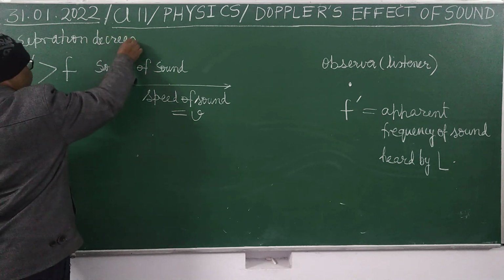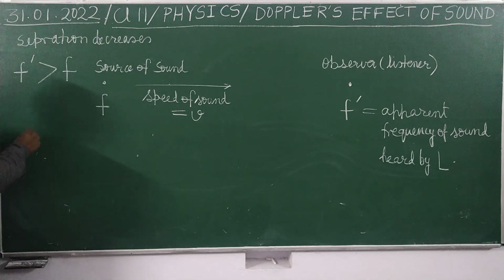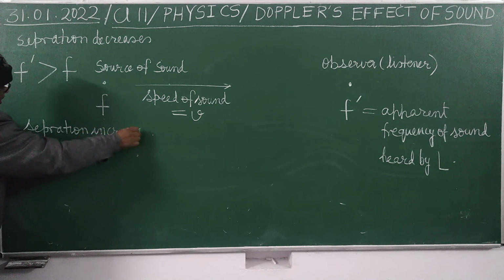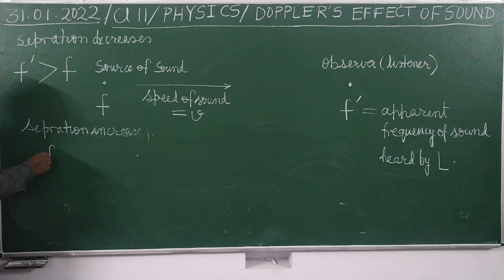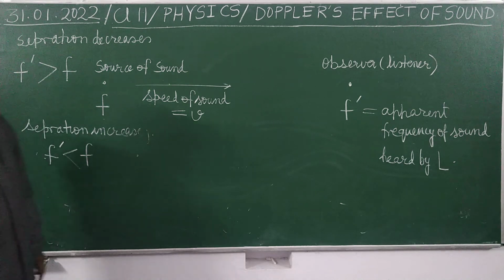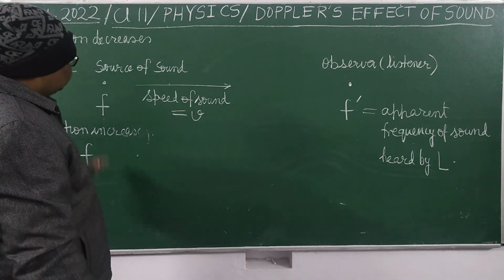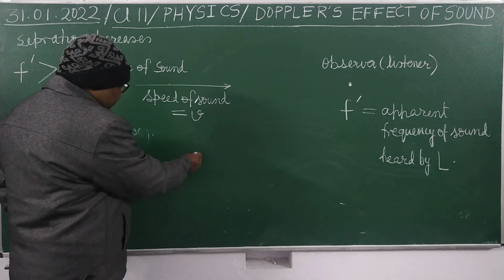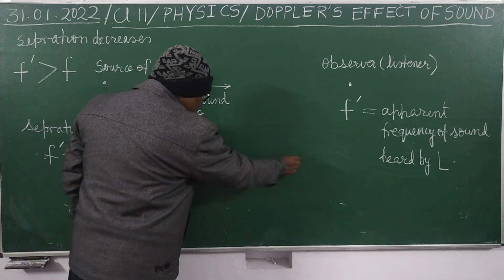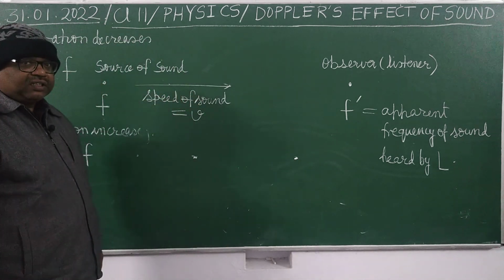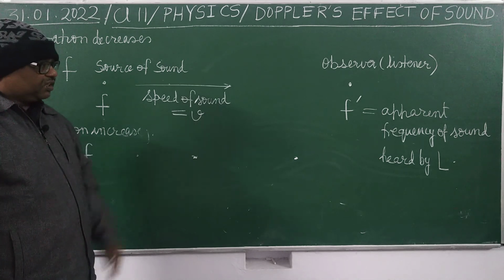But suppose the separation increases, then what will happen? Then f dash will be less than f. And why it is so, you can see here. Suppose at this moment both are separated by this distance.